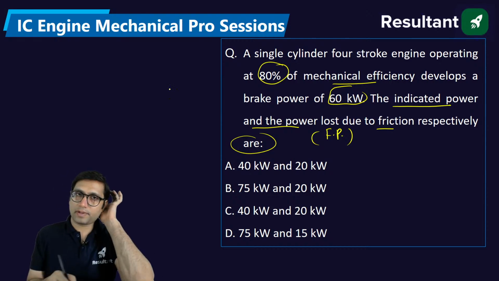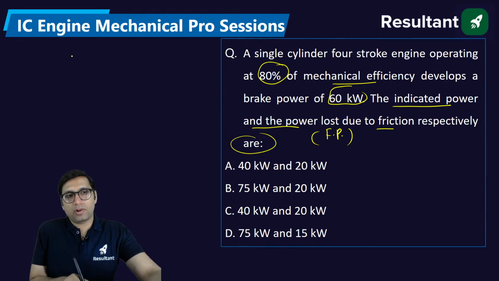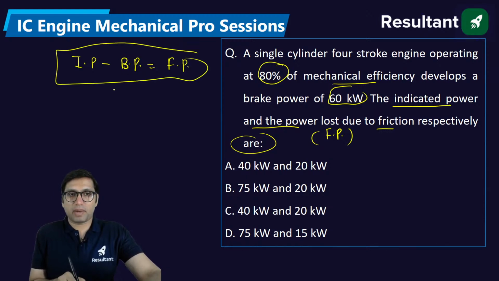Brake power they have given in this question. So we know the relation between these powers. Indicated power minus brake power is equal to friction power. So in this question, since brake power is already given, we can say brake power is equal to indicated power minus friction power.